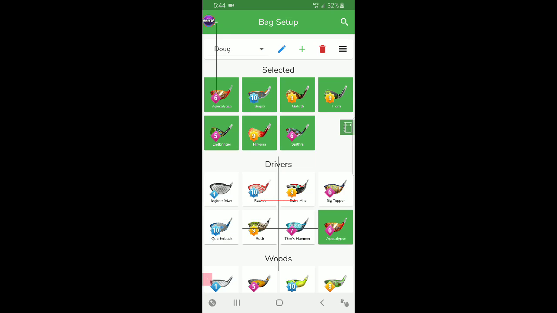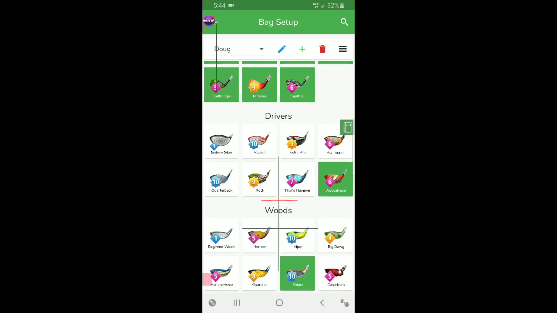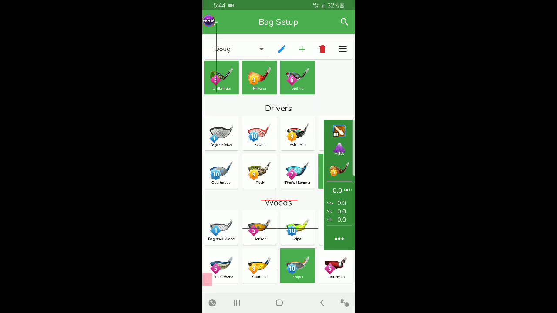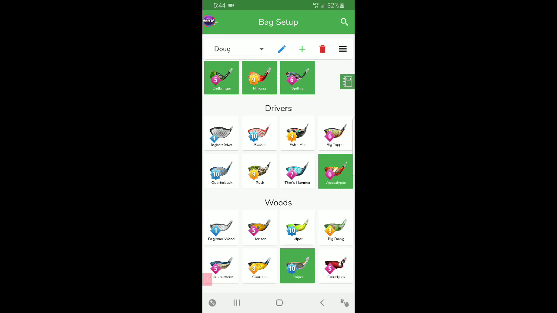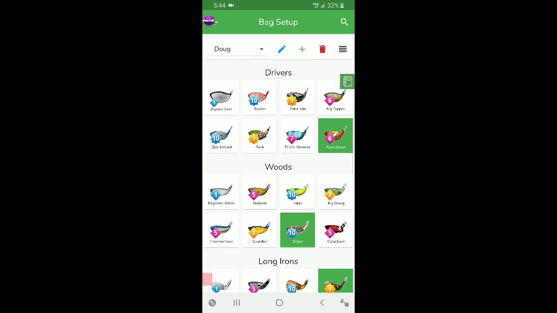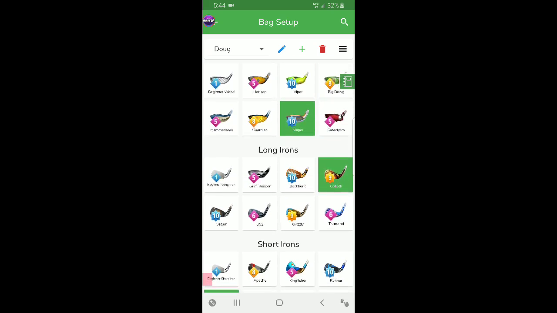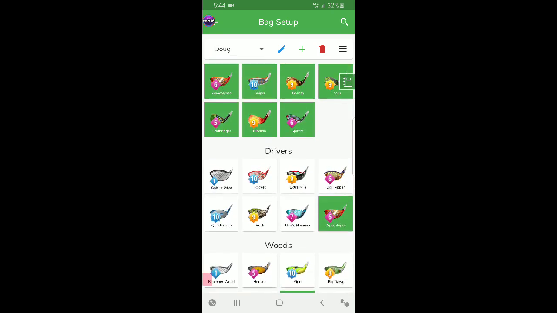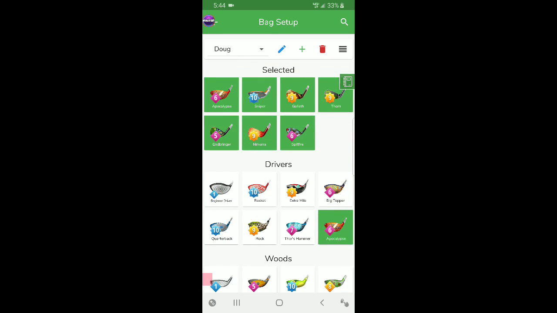I'm going to turn this down a little bit. So you'll input all your club information. Like on my Doug account, I've got an APOC 6, a Thor 7. Get rid of the grid lines so that way everybody can see it. So anyway, this is the level of clubs that I have on this account. And if they're highlighted in green, that means those are the ones I've selected to naturally come up whenever I start the app. So once you get the bag selected or created, you can go from there.